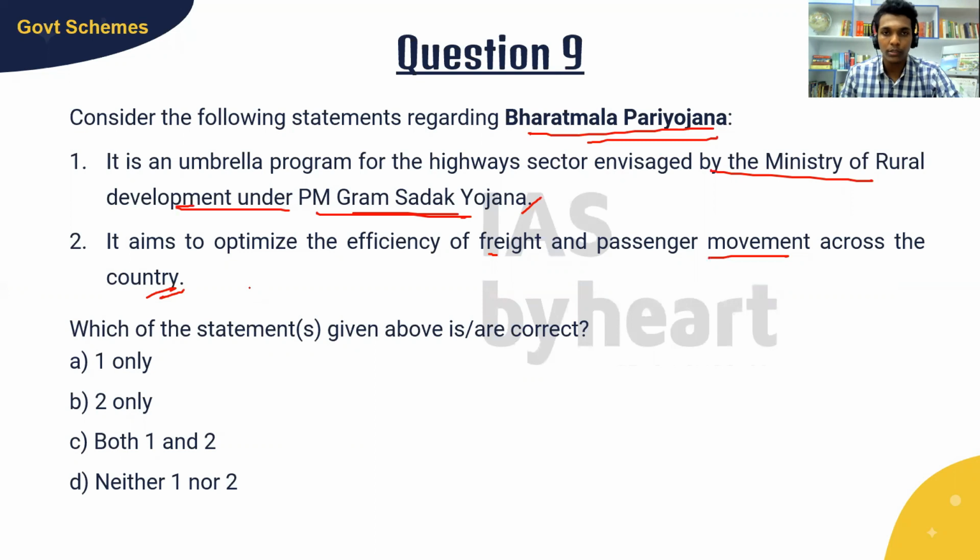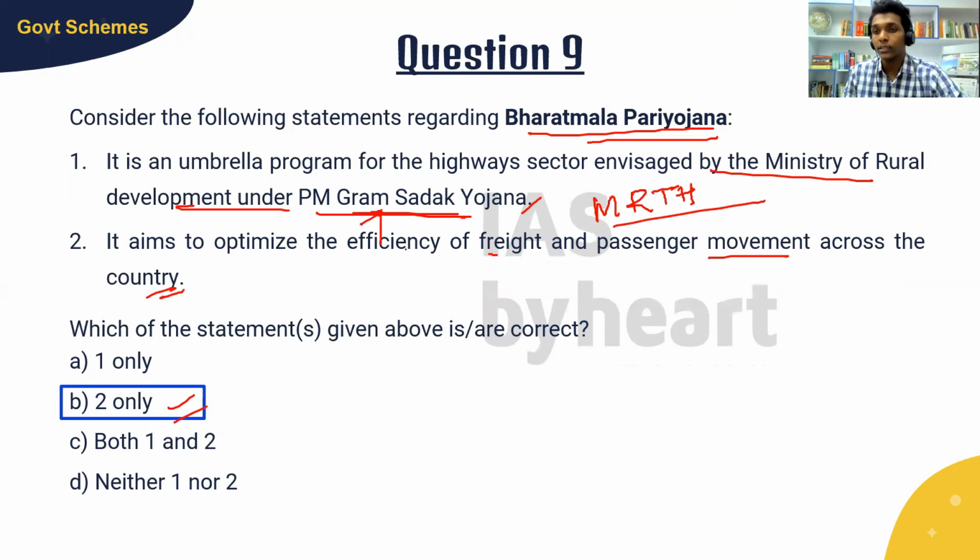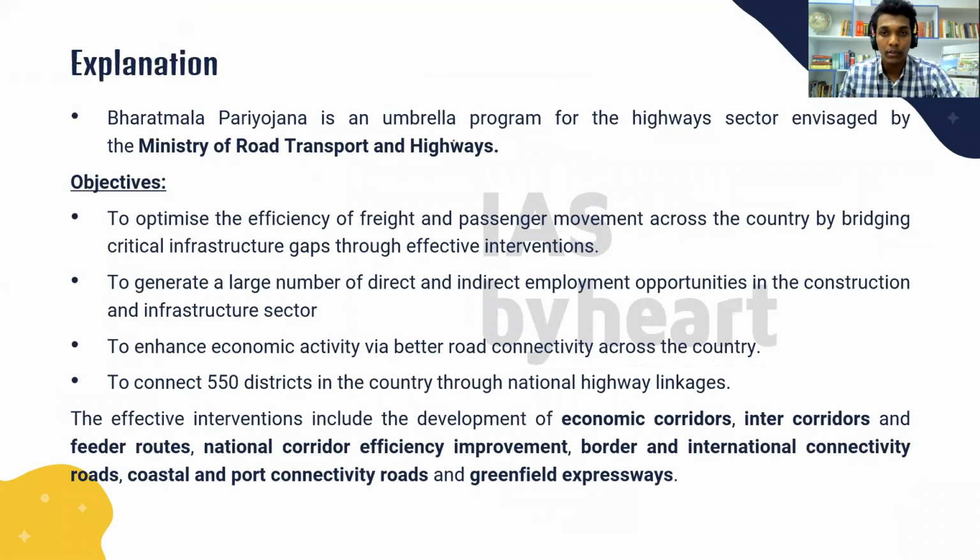The answer to this question is option B, 2 only, because this program is taken by the Ministry of Road Transport and Highways, not the Ministry of Rural Development, and definitely not under Pradhan Mantri Gram Sadak Yojana. We have Bharat Mala Pariyojana, a separate yojana for this construction drive. So only option 2 is the answer. Let's see more about this program. This is an umbrella program for the highways sector by the Ministry of Road Transport and Highways, and the objective is to optimize the efficiency of freight and passenger movement.